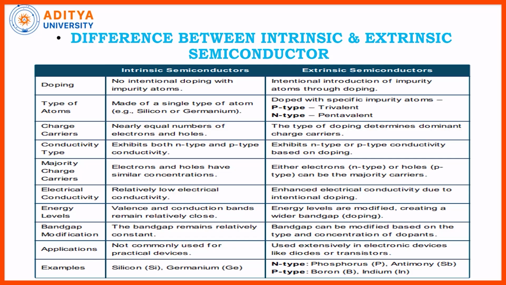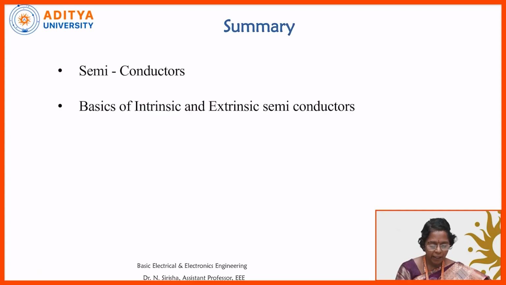Examples of intrinsic are silicon and germanium. Since extrinsic are of two types, for N-type we have phosphorus, antimony, bismuth. And for P-type, we have boron, gallium, indium as some P-type materials. So these are some basic differences between intrinsic and extrinsic semiconductors.